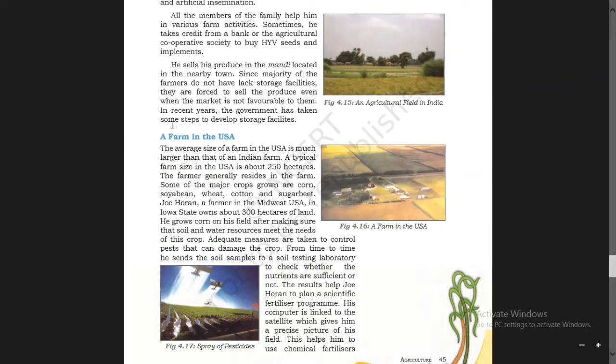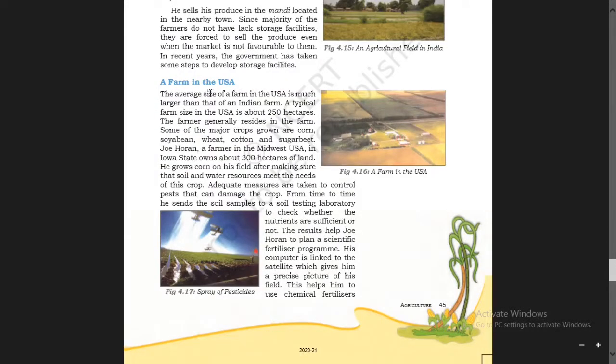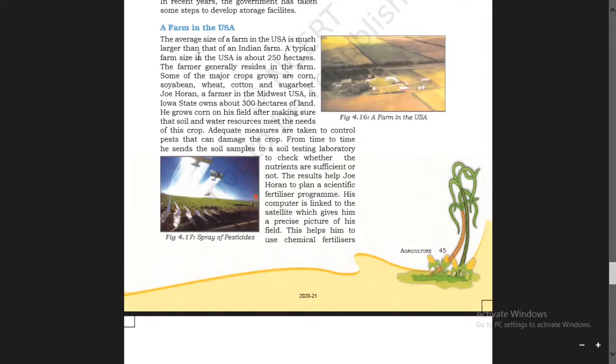Now let us see a farm in the USA. It is compared here, boys. You see a farm in India with a farm in the USA. The average size of a farm in the USA is much larger than that of an Indian farm. A typical farm size in the USA is about 250 hectares. The farmer generally resides on the farm.